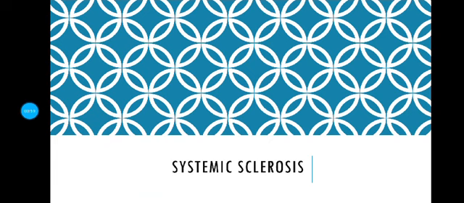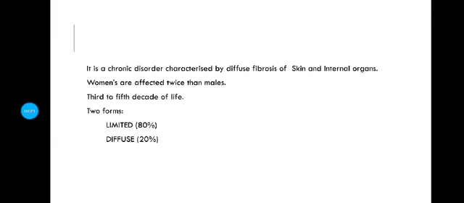So we will take it as a topic, along with we will discuss important points related to history. Systemic sclerosis is basically a chronic disorder which is characterized by diffuse fibrosis of the skin and internal organs. It's a disease in which females are more affected than males, and it is present mostly in the 3rd to 5th decade of life. There are mostly two forms in which systemic sclerosis is present: limited and diffuse. Most, 80% of the cases, are limited and 20% are diffuse.